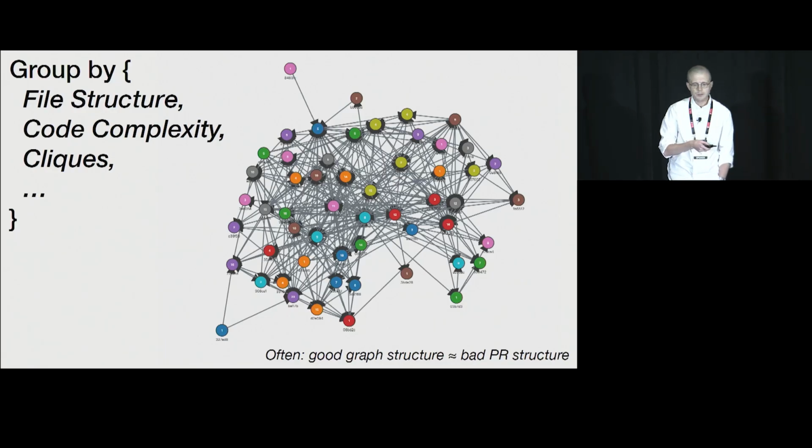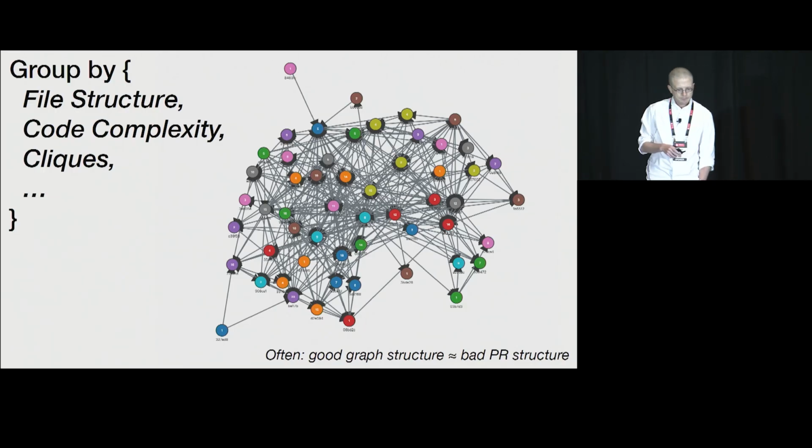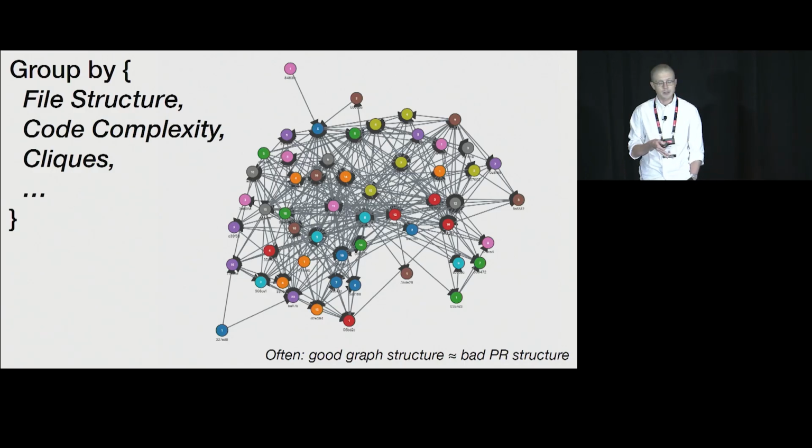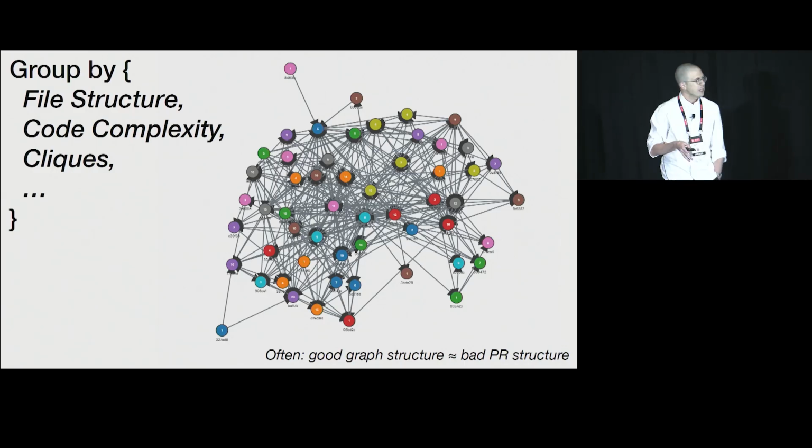Now, there's a number of different ways that you could try to do this grouping. You could group by file structure. You could group by code complexity. You can actually run some static analysis, compute cyclomatic complexity, and try and make it so that every single one of these tasks has about the same difficulty. You could apply some graph theoretic algorithms and attempt to actually group all this up based on cliques to try and minimize the number of edges between these different nodes. Any of these strategies are probably going to get you a reasonable enough graph.